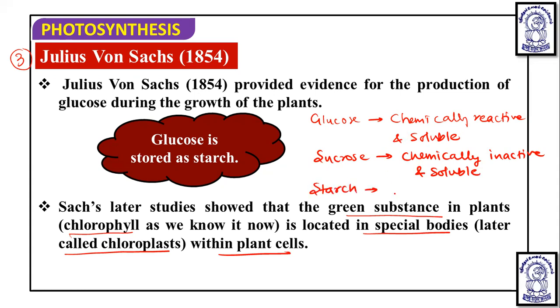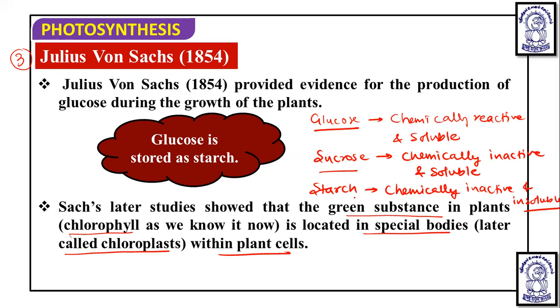And starch is chemically inactive and insoluble. So glucose is chemically reactive and soluble. Sucrose is chemically inactive, in spite of that it is soluble, but chemically inactive is starch and it is insoluble because it is just the storage form.